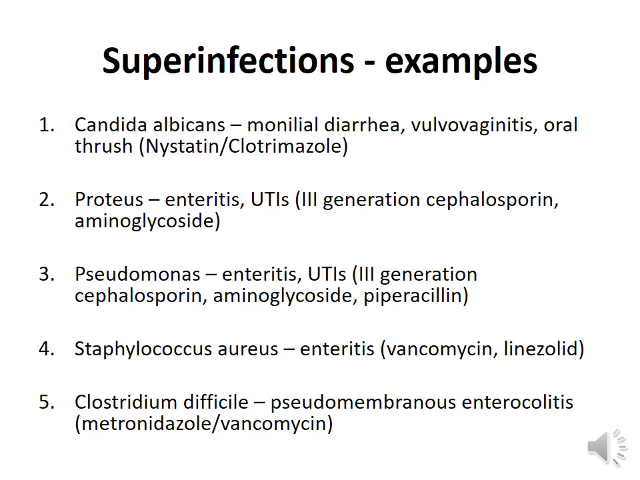Pseudomonas aeruginosa, again gram-negative bacilli, Enterobacteriaceae. Enteritis and urinary tract infections are produced as superinfections. Third generation cephalosporins, aminoglycosides, and extended spectrum penicillins like piperacillin are used to treat these infections. Staphylococcus aureus can cause enteritis, for which vancomycin and linezolid are used.